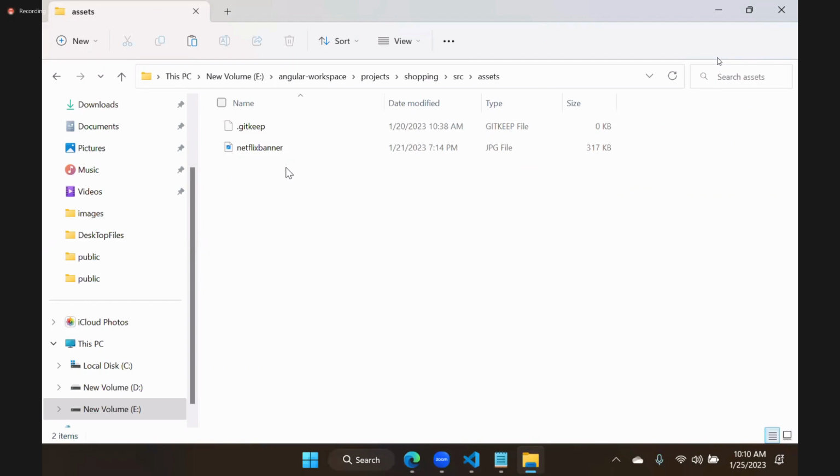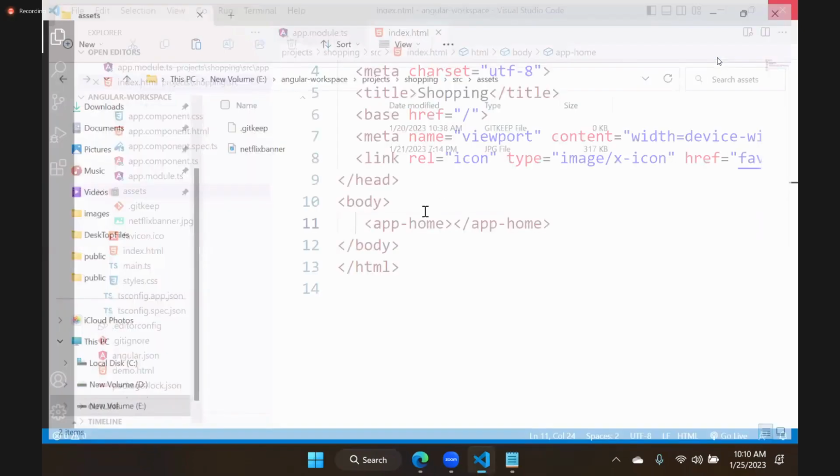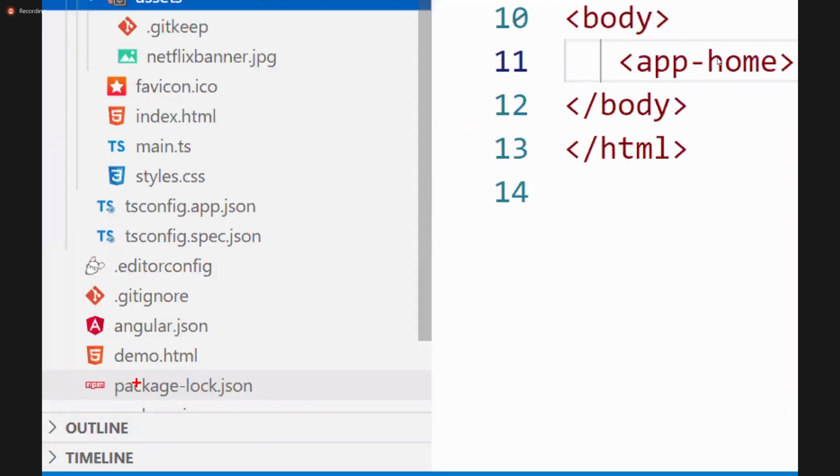A lot of issues will come about where to keep the files and from where to map. If anybody asks you in an interview, is it compulsory to keep them in assets? No. You can keep them in various other locations also, but you have to map it, you have to set the path. If you don't set the path, then it will not work. Where to set the path, I will tell you. We will discuss that. Actually, those settings are present in the angular.json file.